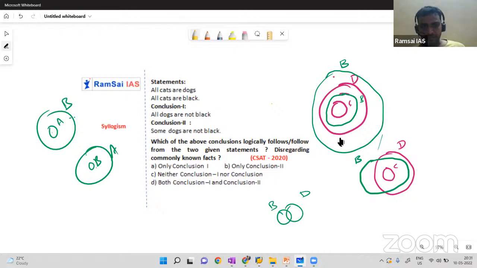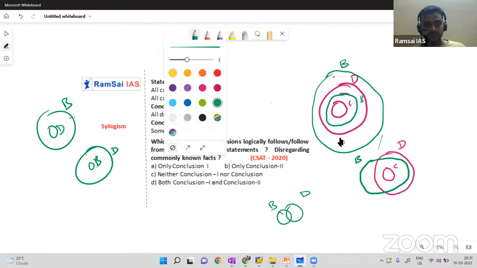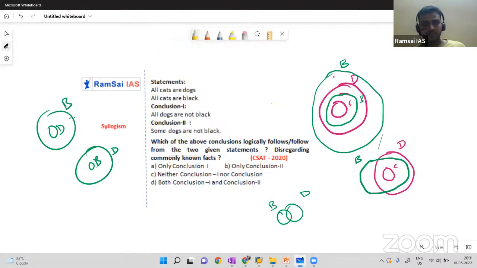Because, you see, I'll replace this A and B with black and dog here. Okay. So here, if you analyze, conclusion one is all dogs are not blacks. How can you say all dogs are not blacks? In this case, all dogs can be blacks, no? So conclusion one is not following.